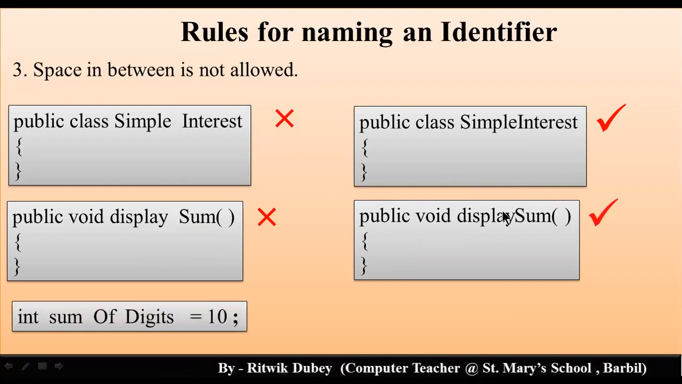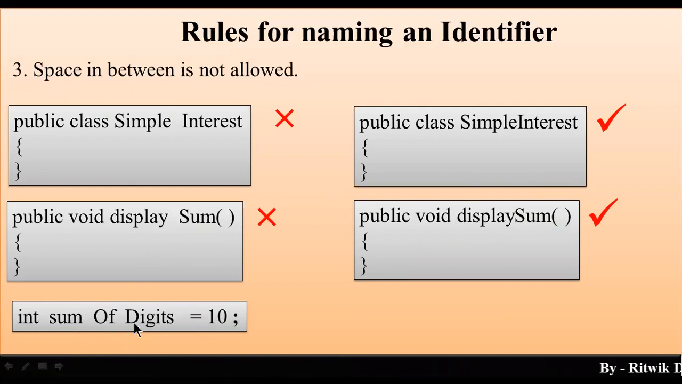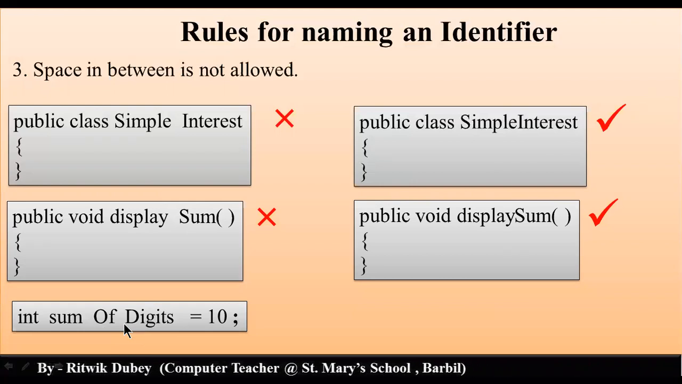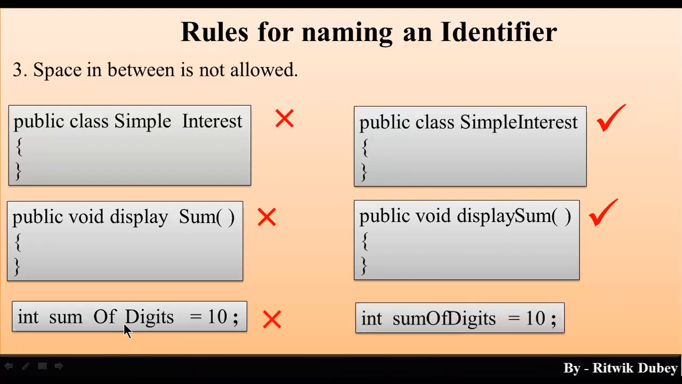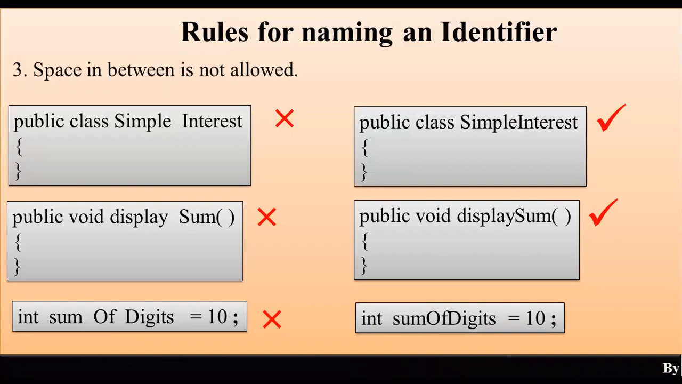Now, if I talk about variable names, if you are writing sum of digits, you might be thinking that it is a variable, but it is wrong. Why? Because you have used spaces in between, which is not allowed. Instead, you can write int sumOfDigits together, keeping no space in between. Then it's totally correct.